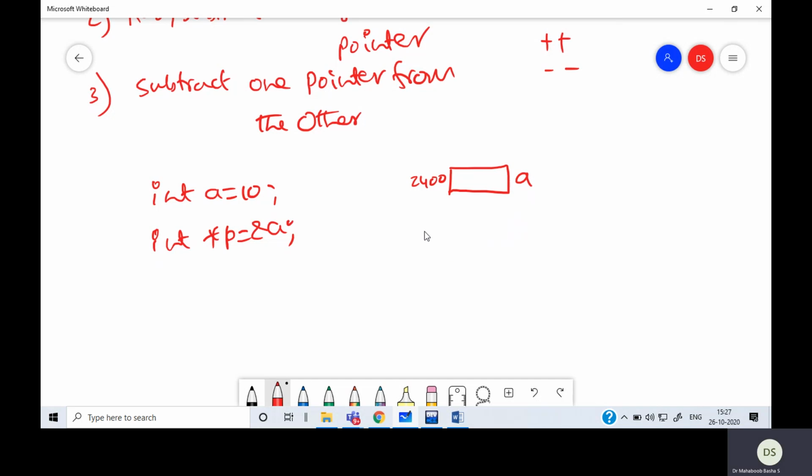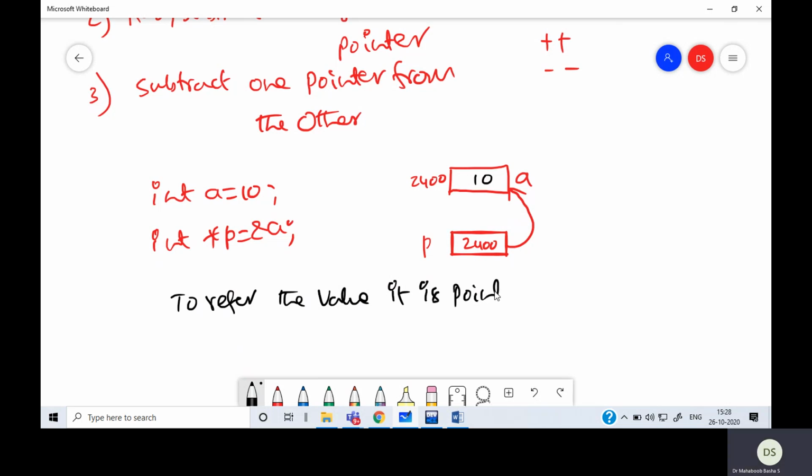Then I'll take pointer p. Now I can use this pointer for two purposes. One is to refer to the value it is pointing to.